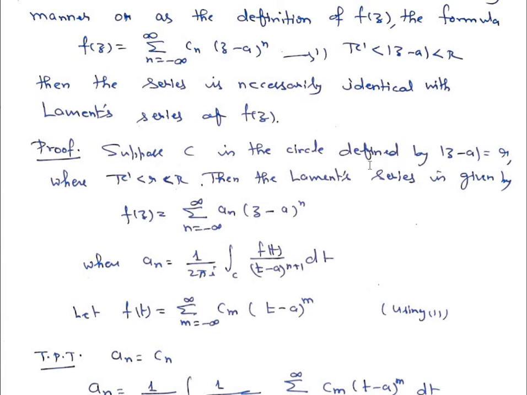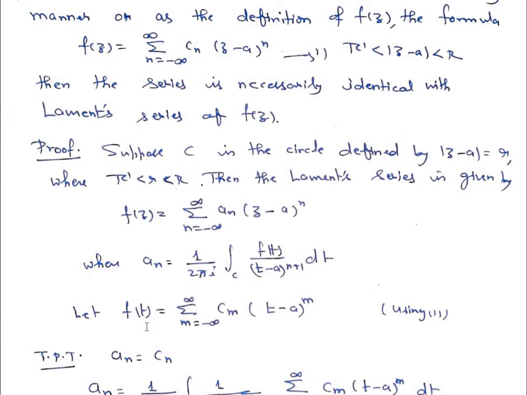Suppose C is the circle defined by mod of (z minus a) is equal to r, where r lies between r' and r. The Laurent series which we obtained earlier is given by f(z) is equal to sigma n is equal to minus infinity to infinity a_n into (z minus a) to the power n, where a_n is given by 1 upon 2 pi i integral over C f(t) upon (t minus a) to the power n plus 1 dt.